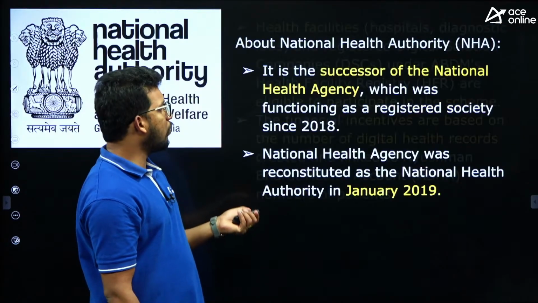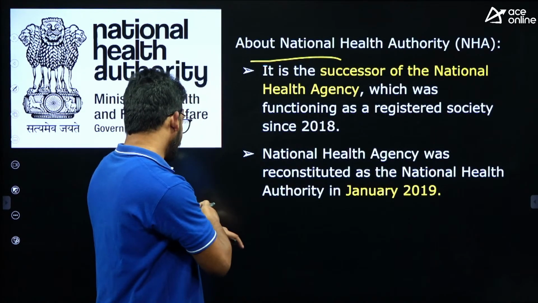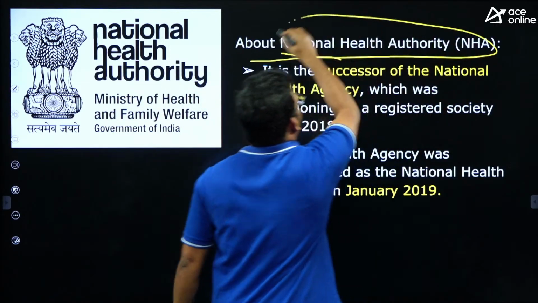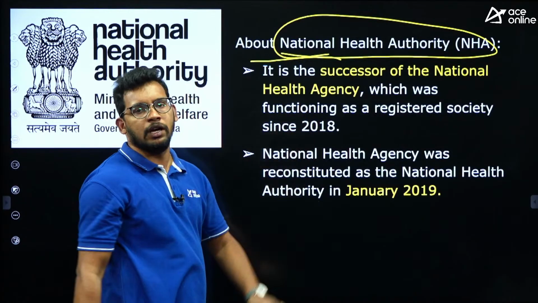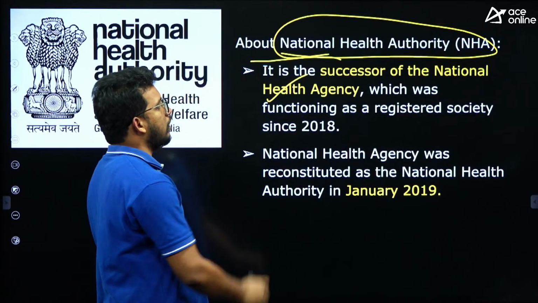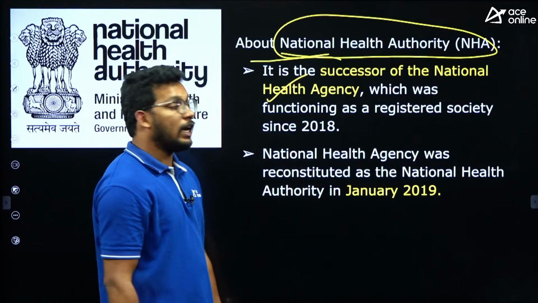Fine. So this we have already seen. And lastly, the National Health Authority. This is the organization which is implementing all of Ayushman Bharat, everything under the scheme. This is a replacement of the National Health Agency. Earlier there was a National Health Agency, but now it was replaced with the National Health Authority.